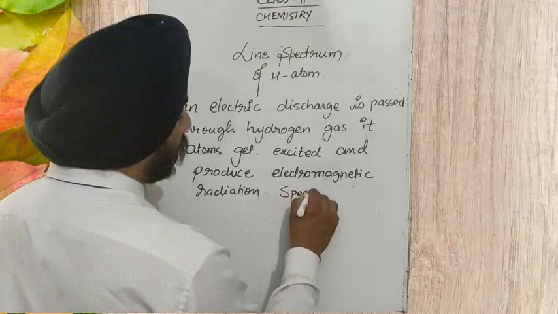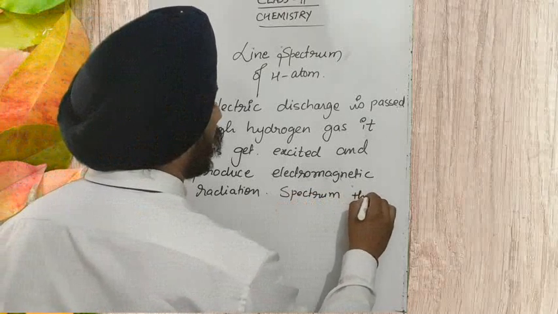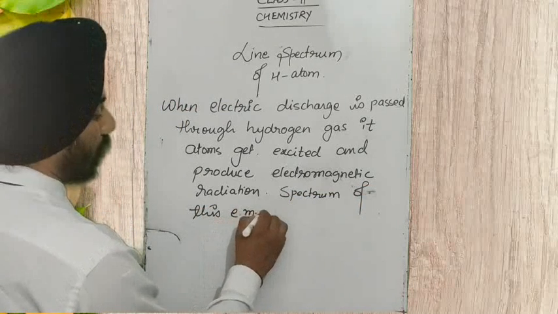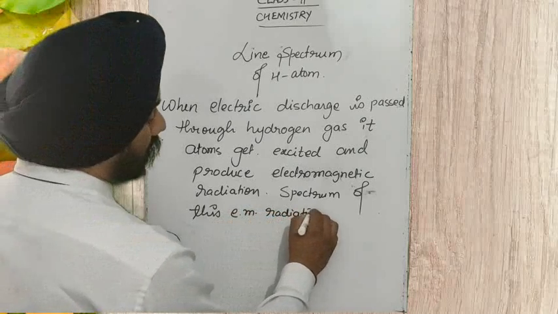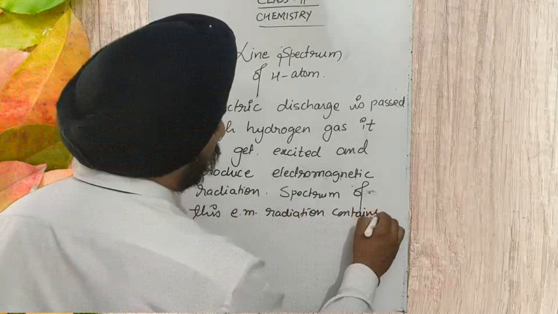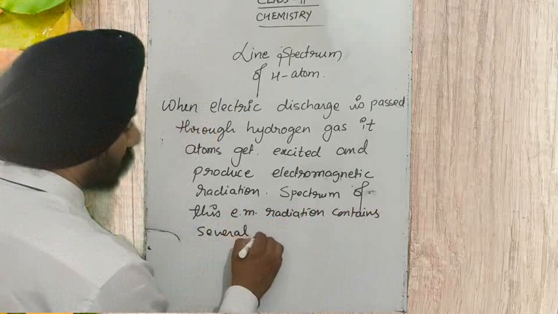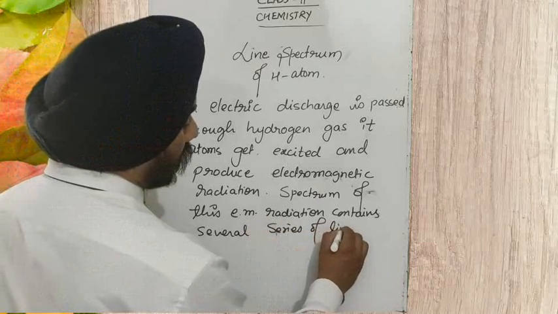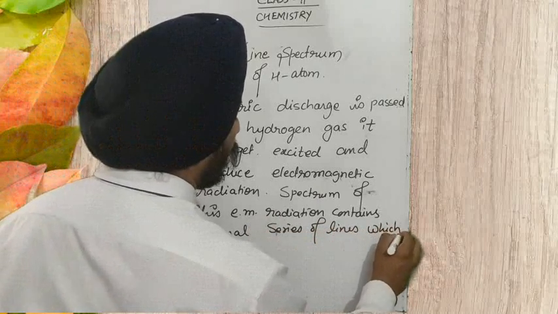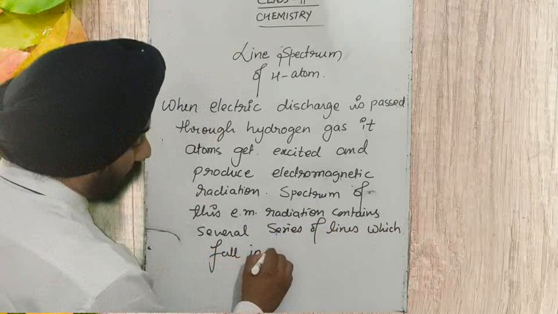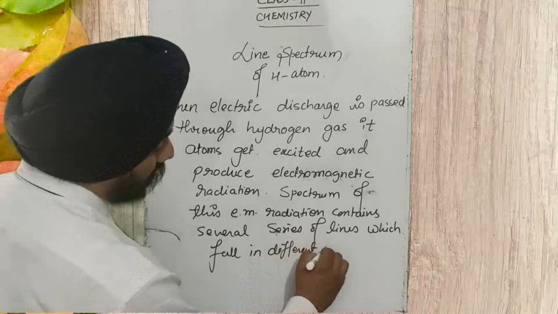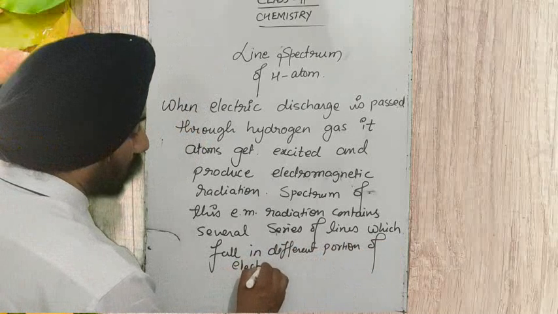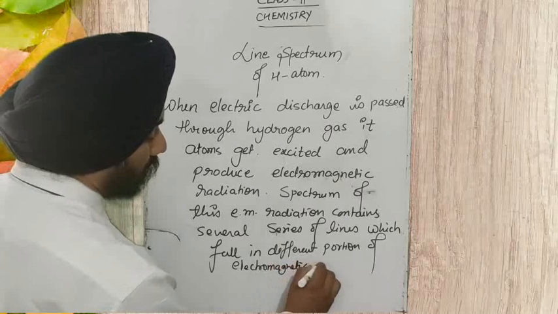The spectrum of this electromagnetic radiation contains several lines, several series of lines, which fall in different portions of the electromagnetic spectrum.